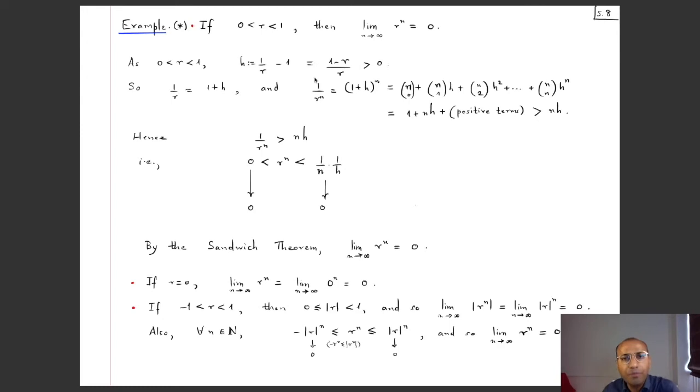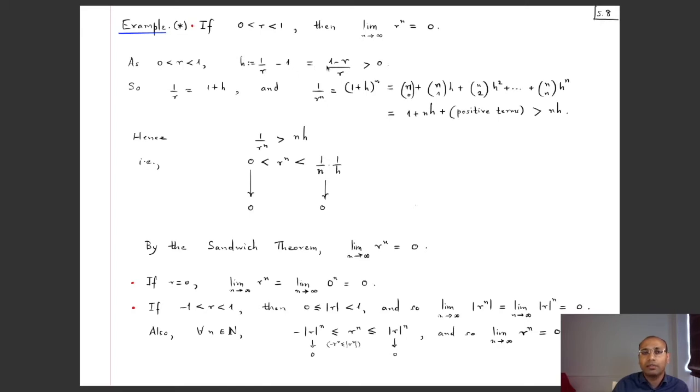I'll use the sandwich theorem, and to do that I'll need an estimate on r to the power n, and this estimate is obtained in a peculiar way. Okay, so let's first see the argument, and then we will understand why this is quite natural. So we have a positive number which is strictly less than 1. So then 1 by r is a number which is bigger than 1. If I subtract 1, I'm still left with a positive number. So let's give that a name. Let's call that h. So h is equal to 1 by r minus 1.